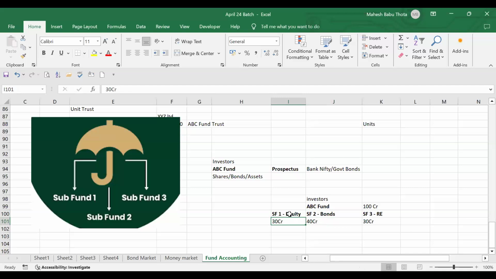Maybe equity is a bit risky, so that's why we're keeping only 30 crores. Fixed income securities are always secure, so we're keeping 40 there. Real estate, obviously there will be a boom for the real estate, so we're giving 30 crores. So we are diversifying and we are just monitoring the performance of each. That can be possible through these sub funds.